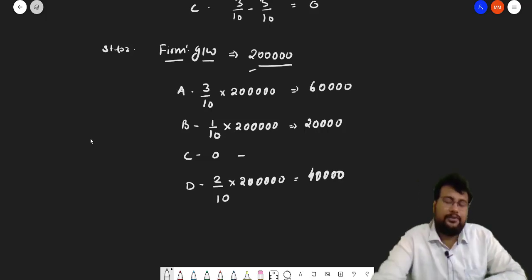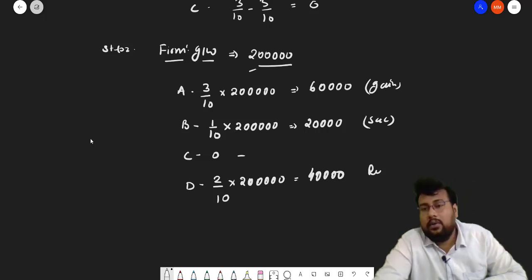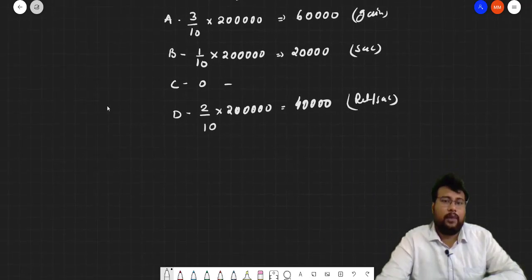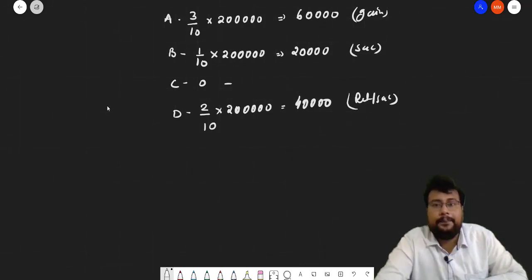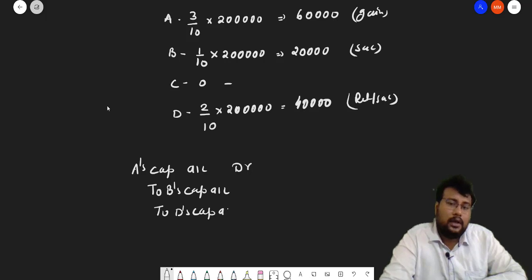Now bacha, you will pass the entry. So who gains? A gains. Who sacrifices? B sacrifices. Who retires? D retires, and D sacrifices. So what entry will you pass? It will be very simple, bacha. A is gaining, so A's capital account debit. Who is sacrificing? B. So to B's capital account, to D's capital account.